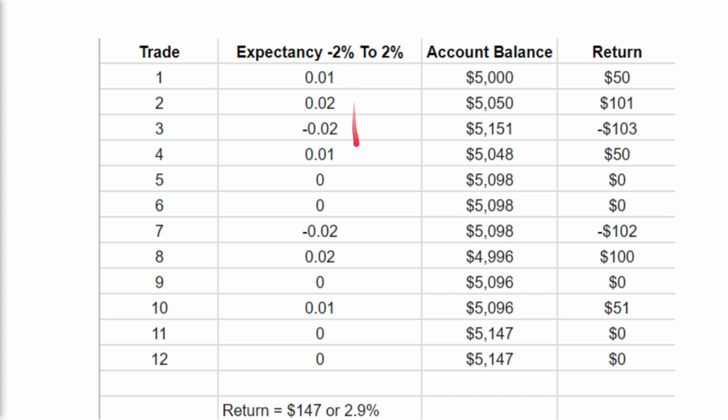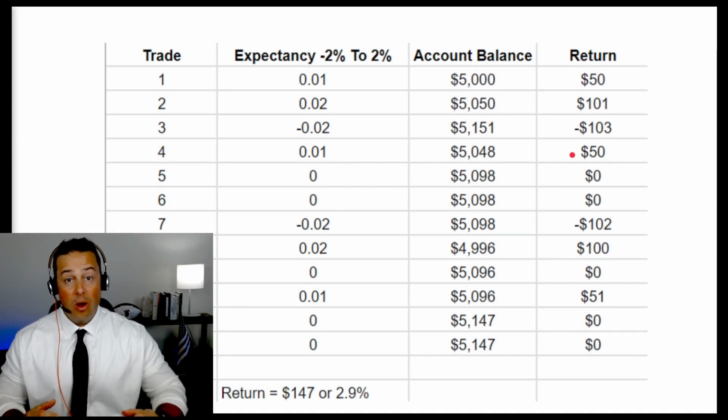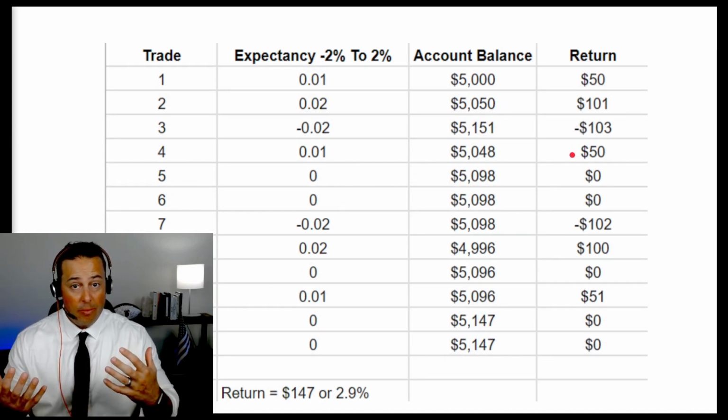As you can see, the returns are variable. We have a collection of break-even returns, a collection of negative returns, and a collection of positive returns. You'll also notice the way our returns play out is very, very random as well. So while we may still have a positive expectancy over time, we don't necessarily know how our account's going to ebb and flow on our way to profitability.